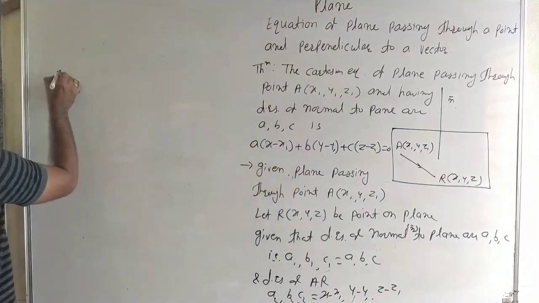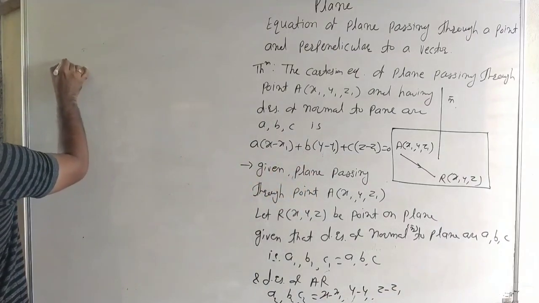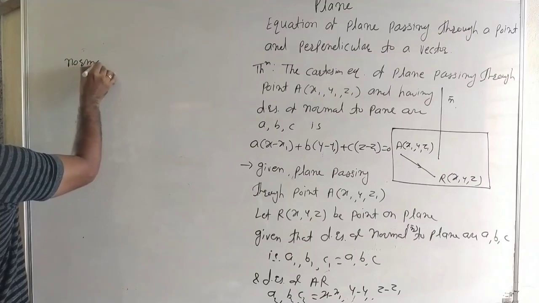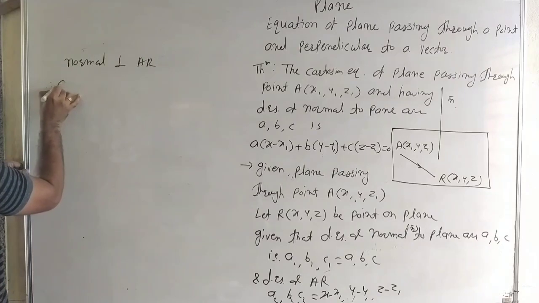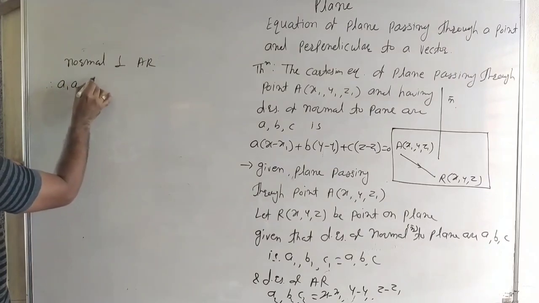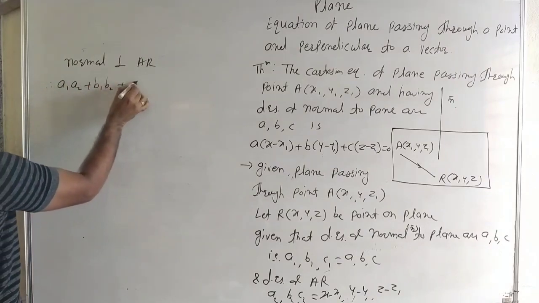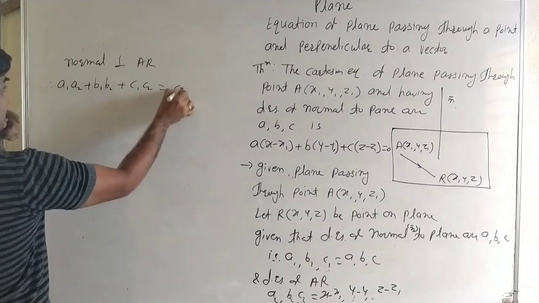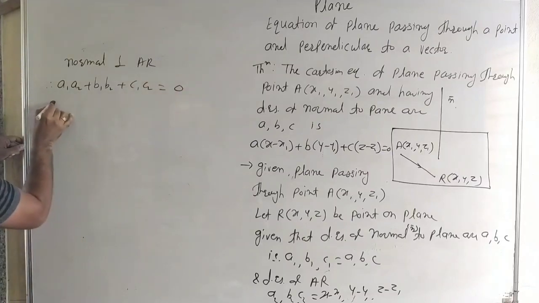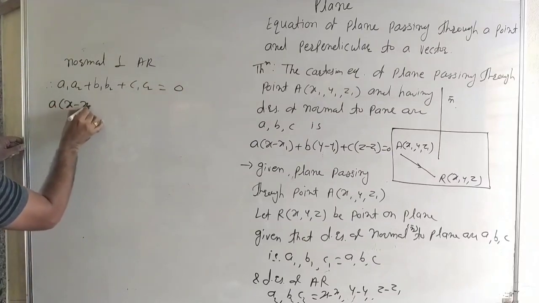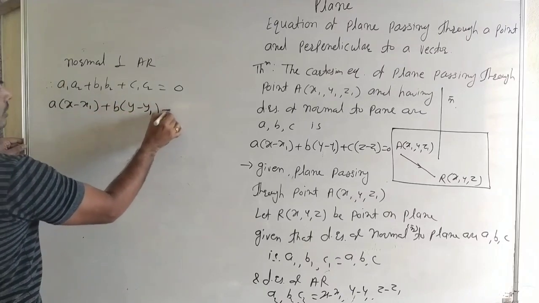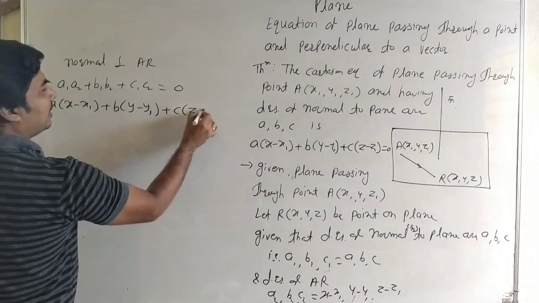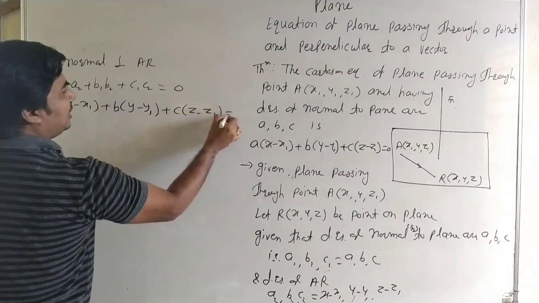And we know that the normal is perpendicular to AR, therefore you can write A1 A2 plus B1 B2 plus C1 C2 is equal to 0, and therefore A into x minus x1 plus B into y minus y1 plus C into z minus z1 is equal to 0.